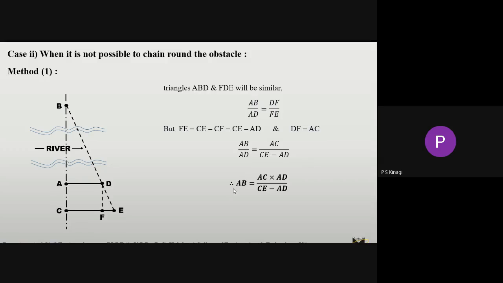Simplify this one. We'll get AB equal to, because we have to find out the distance from point A to point B, take this AD term to this side. Then we'll get the final formula, that is AB equals AC into AD divided by CE minus AD. This is the first method for the obstacle due to a river.